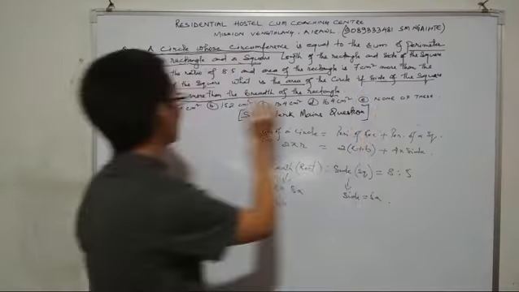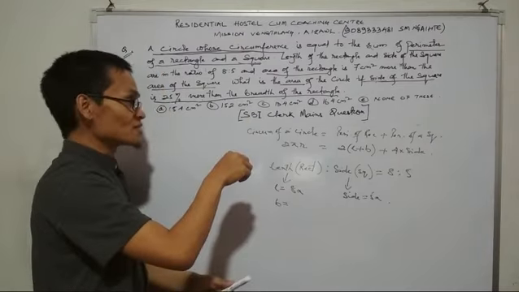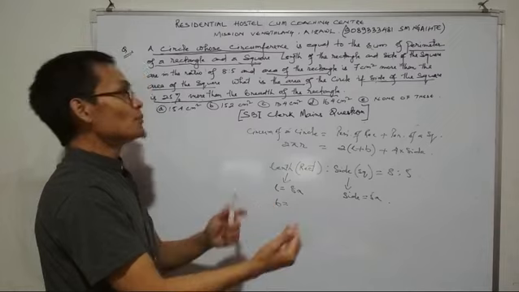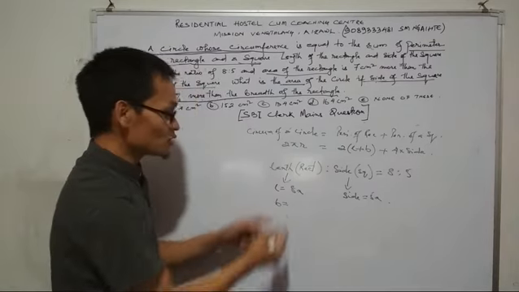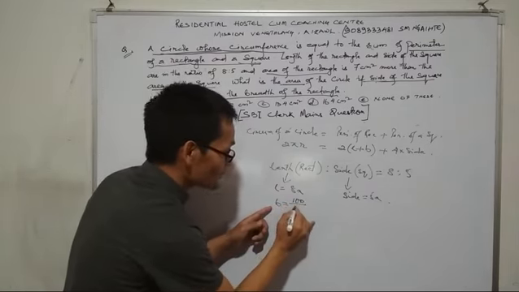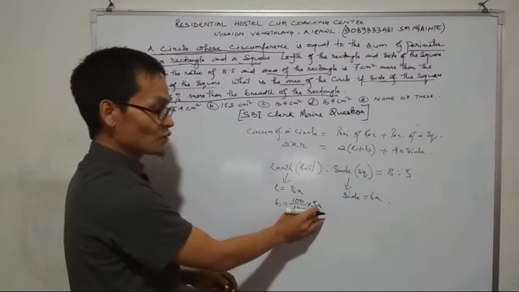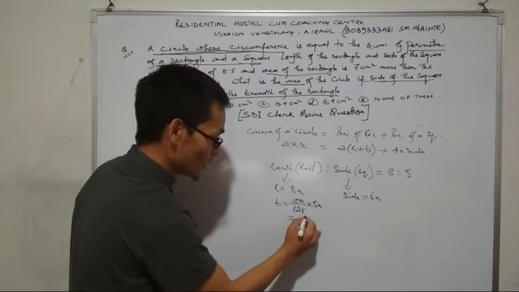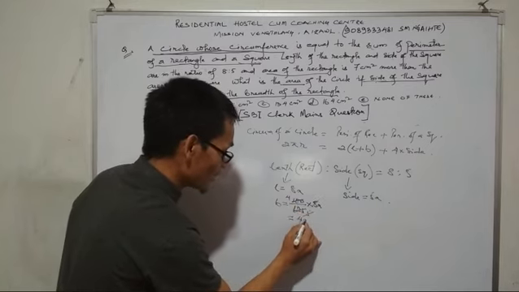If the side of the square is 25% more than the breadth of the rectangle, then the breadth of the rectangle is 25% less than the side of the square. So the breadth is 100 by 125 into 5x, the side of the square. Simplifying 100 divided by 125 into 5x, we get 4x as the breadth.